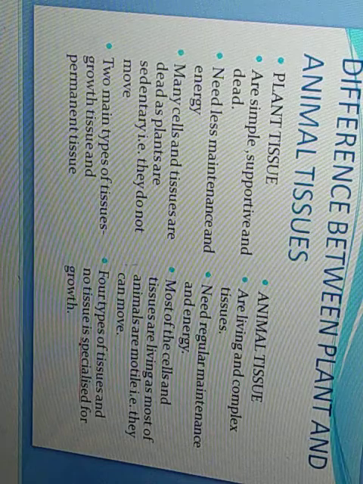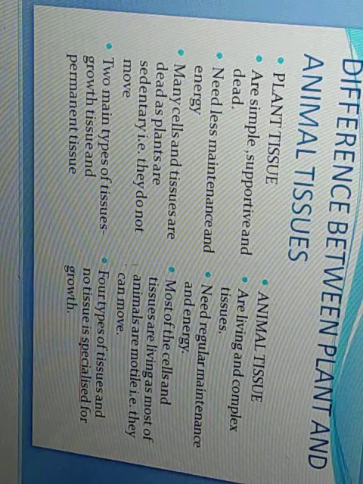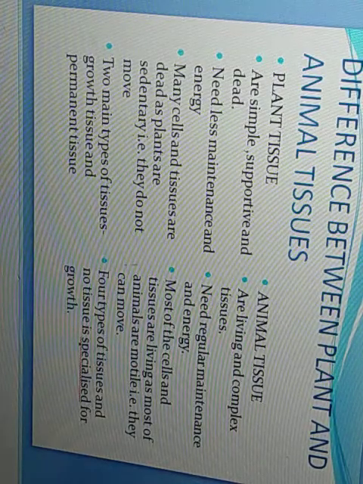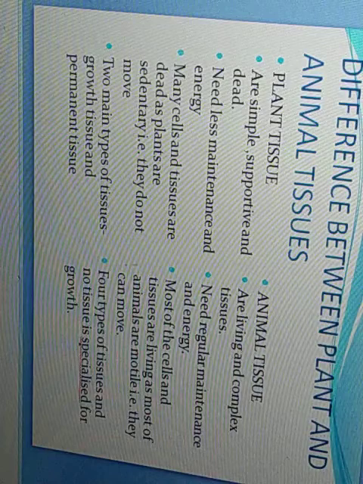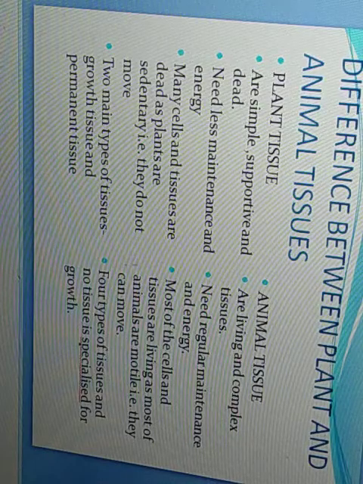Now children, what is the difference between plant tissue and animal tissue? How are plant tissues different from animal tissues? We have various points to differentiate between them. See, plant tissues are simple, supportive and dead.